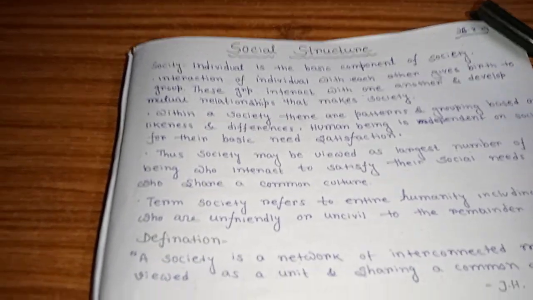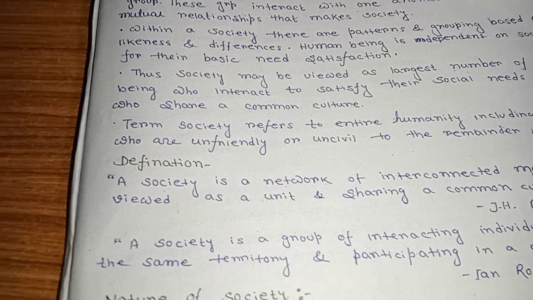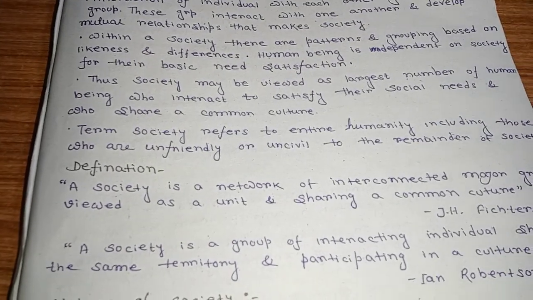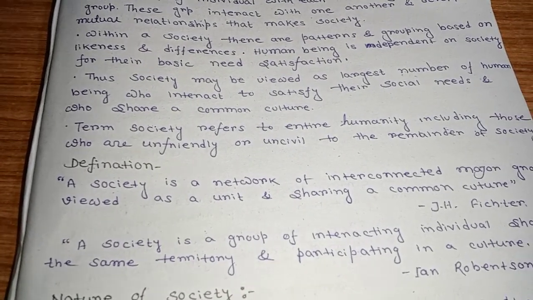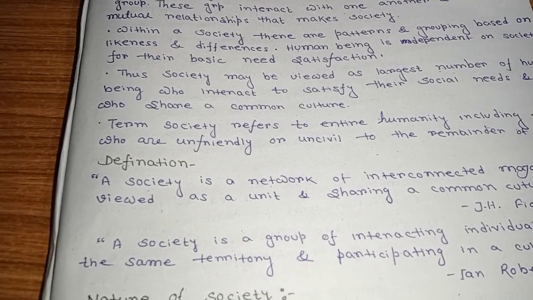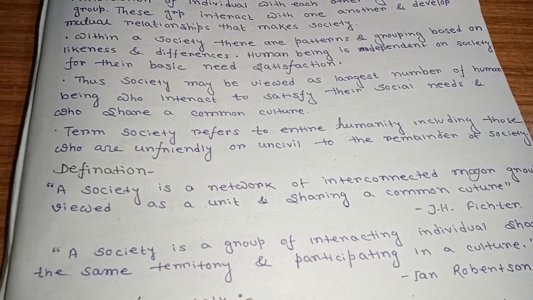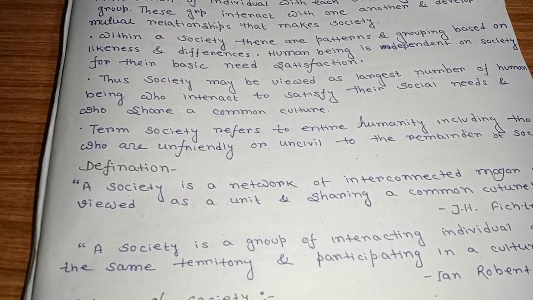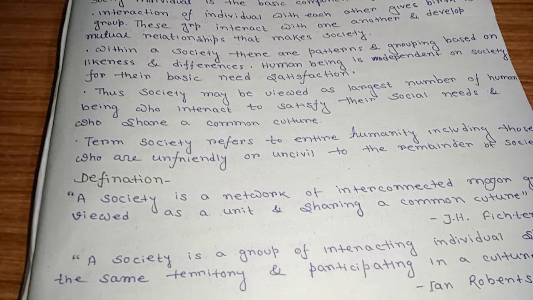Next is the definition by various scientists, like J.H. Fichter and others. A society is a network of interconnected major groups viewed as a unit and sharing a common culture.